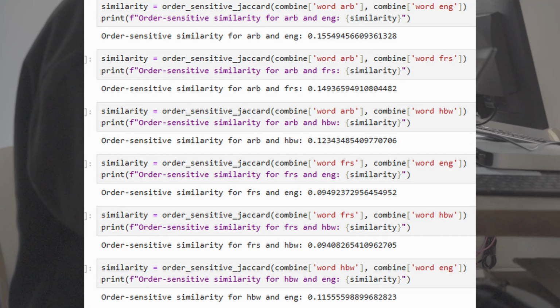However, we're not just looking at unique words, but also accounting for frequency. All of the sets are pretty different. Though Farsi is the most different to Hebrew and English, it's also slightly more similar to Arabic.